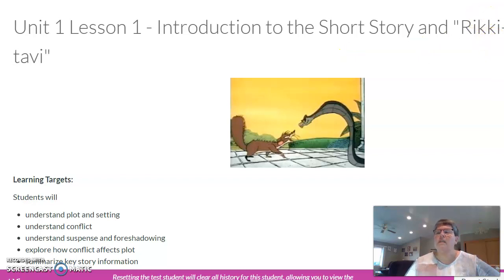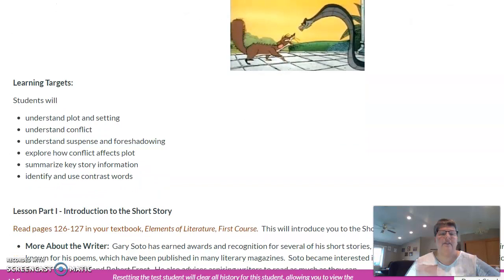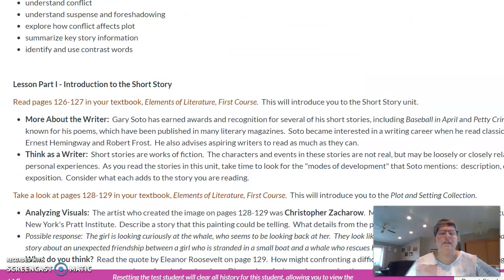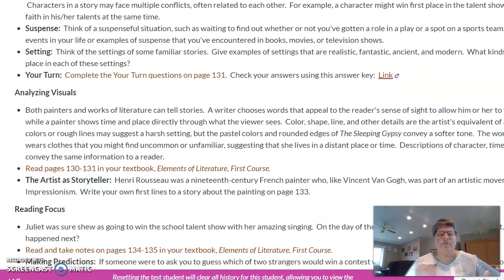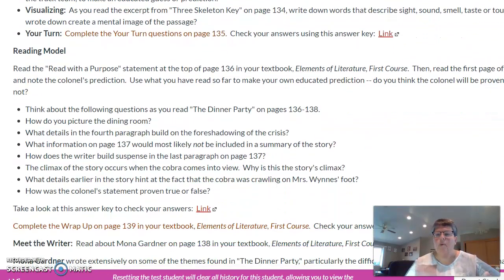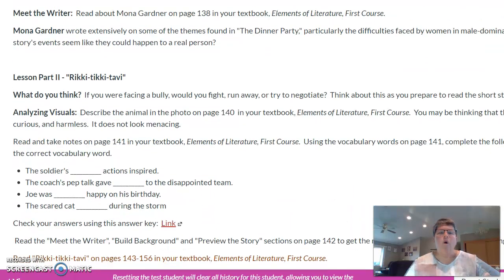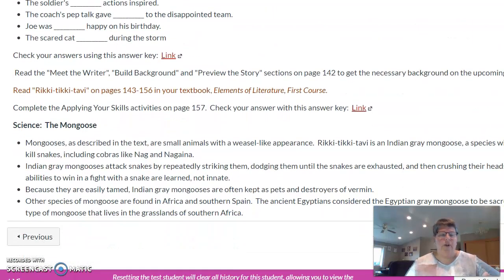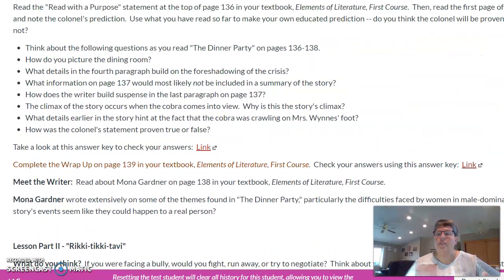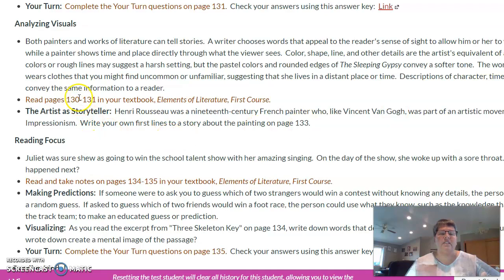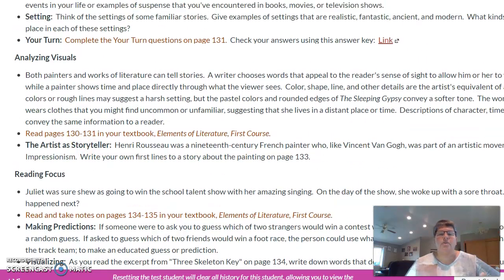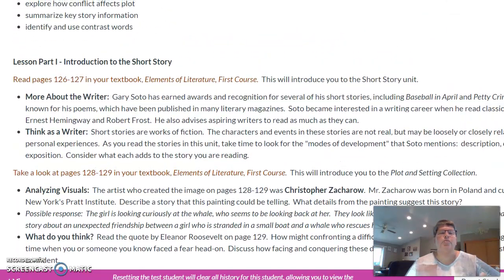So this is Unit 1, Lesson 1, which is an introduction to the short story, and then you're going to read the short story, Rikki-Tikki-Tavi. I give you your learning targets, and then I give you the entire lesson. And you might be looking at this right now going, oh my gosh, Mrs. Mielke, how am I supposed to get all of this done? Well, this is your ungraded work. So it's the stuff you want to work your way through, but it's also going to tell you here what to read out of your textbook. And those are your short stories and the different things that I want you to read.